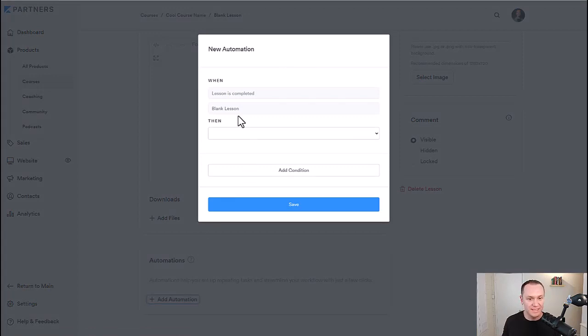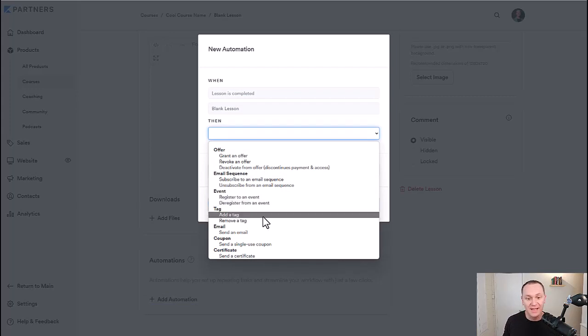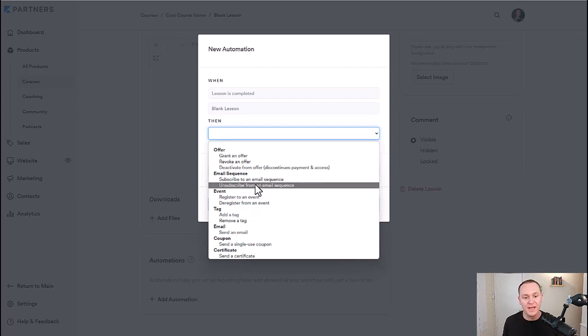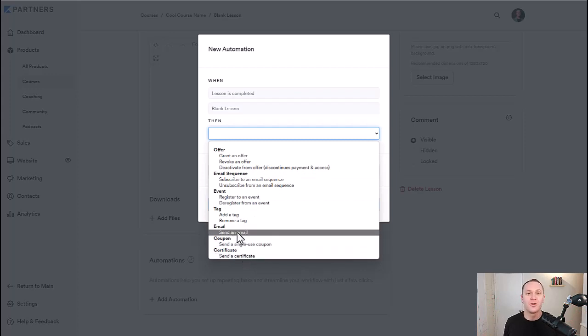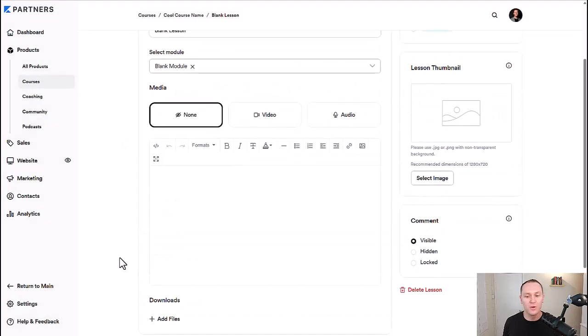These automations are cool. So like when the lesson is completed, then you can subscribe them to an email sequence, register to an event, add a tag like they've completed lesson 1, and you can add different tags. So you can use Kajabi as a CRM tool, which is really amazing. And yeah, if they get halfway through your lesson, you want to subscribe them to a new email sequence, you can do this. You can send them certificates, send them an email just like, hey, you're doing a great job, just FYI. Okay, a lot of cool different automations that you can add, totally optional.